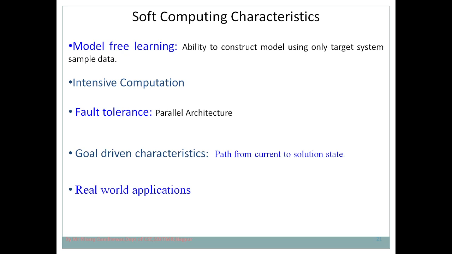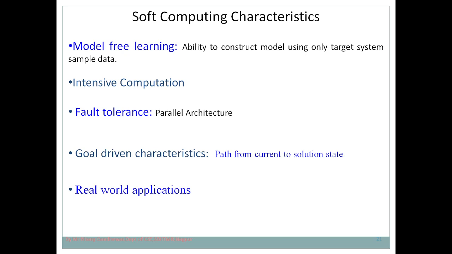Failure of one neuron doesn't affect the ability of the human brain to take appropriate action, because other neurons are working instead of that neuron. In that sense, we are saying that soft computing is fault tolerant. That means failure of one neuron doesn't affect the overall architecture. Again, in an artificial neural network, the neuron is called a node. Failure of one node doesn't affect the overall architecture, and that architecture still works.